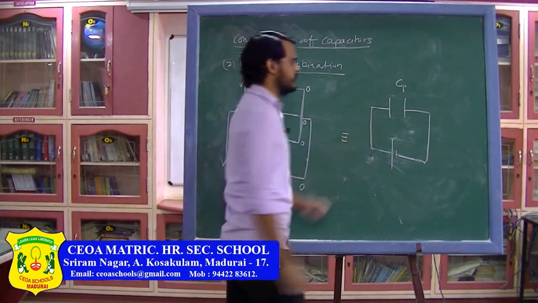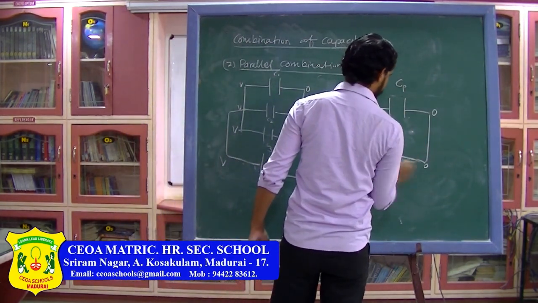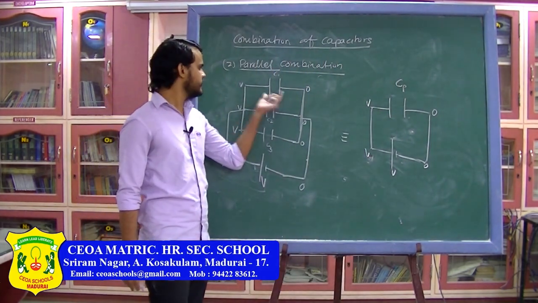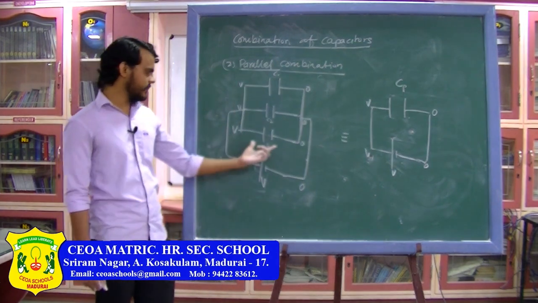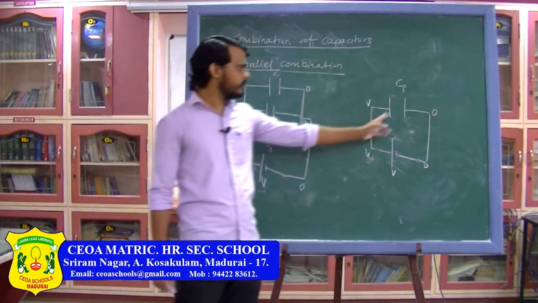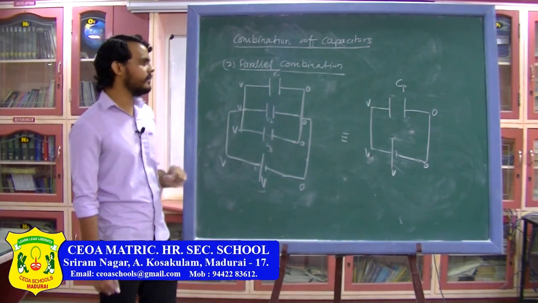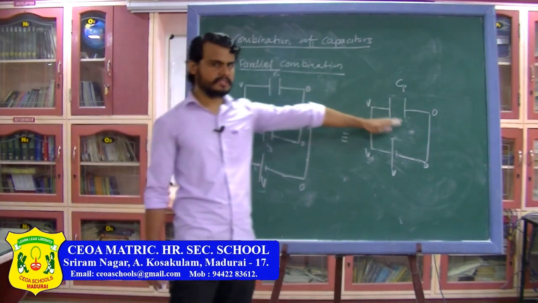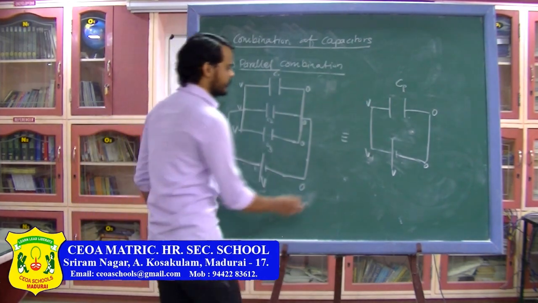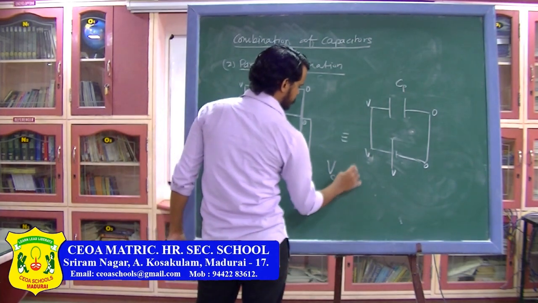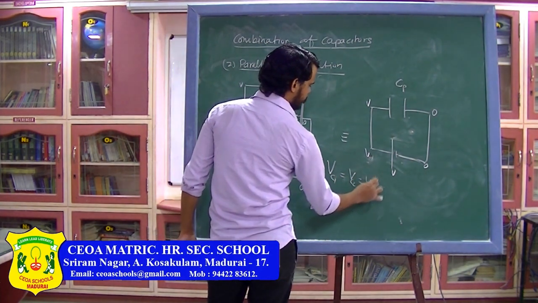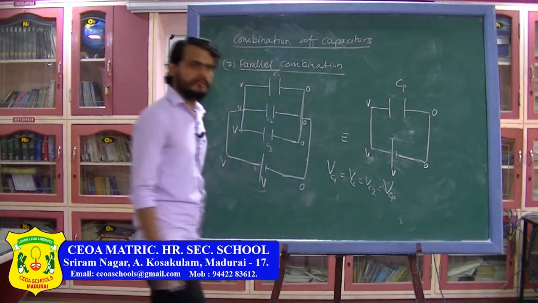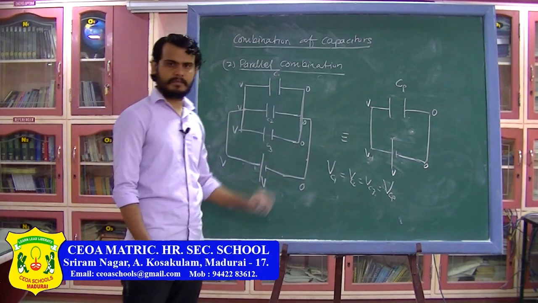Again, the potential difference here will be 0 V. Now as you can see, the potential across C1 is V, across C2 is V, across C3 is V and across the equivalent is also V. So in parallel combination of capacitors, the potential across all the capacitors and across the equivalent is the same. So you can write V across C1 is equal to V across C2, which is equal to V across C3, and it will be equal to V across Cp. So the potential across all the capacitors in parallel is the same.